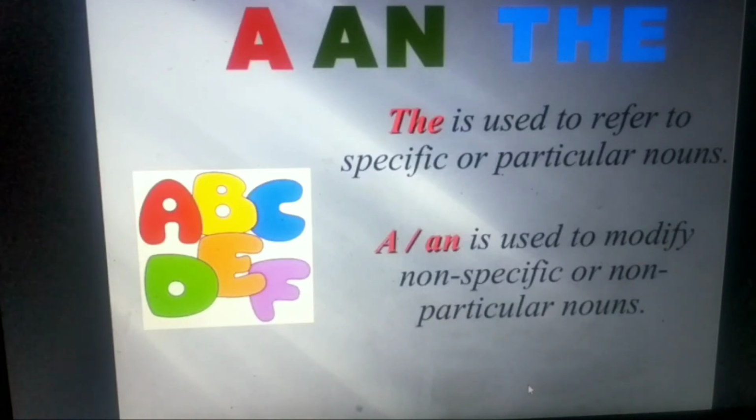Article the is used to refer to specific or particular nouns. Article a or an is used to modify non-specific or non-particular nouns. Once again, article the is used to refer to specific or particular nouns. Article a or an is used to modify non-specific or non-particular nouns.